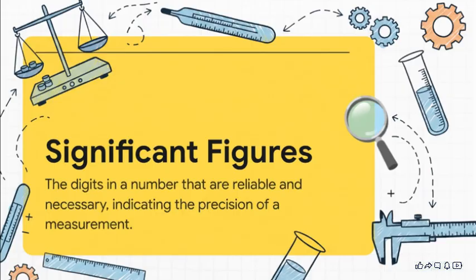The number of sig figs you report is a direct message about the precision of your tool, and this is so critical. It's how scientists stop a tiny bit of uncertainty in one measurement from snowballing into a huge error in a final calculation, whether they're designing a new drug or aiming a space probe at Jupiter.